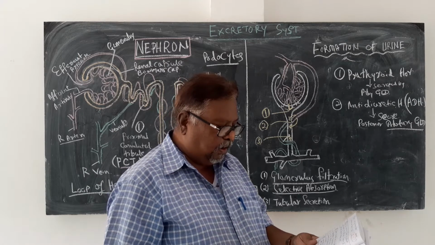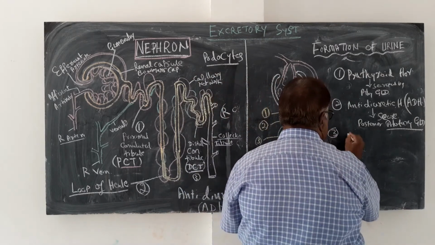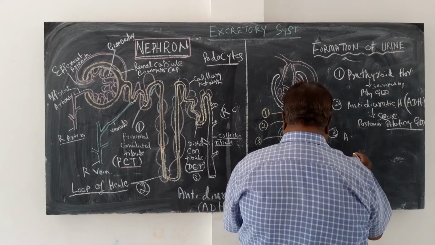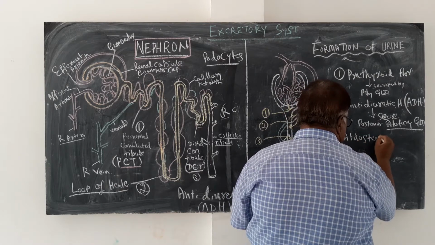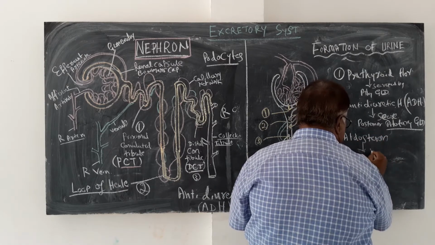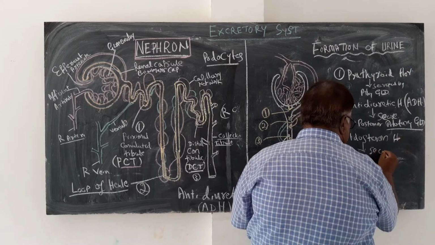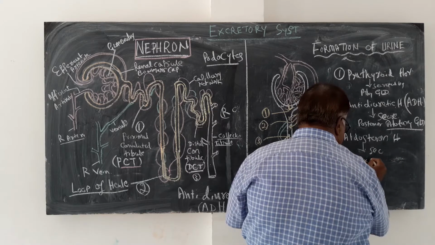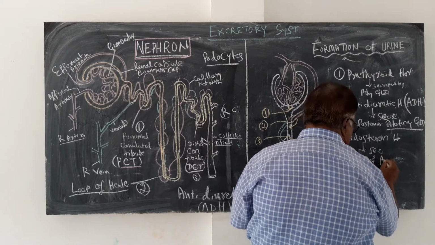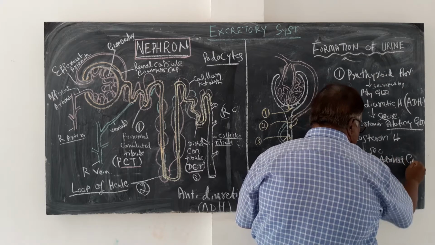Now the third one is aldosterone. Aldosterone hormone is secreted by the cortex of the adrenal gland.